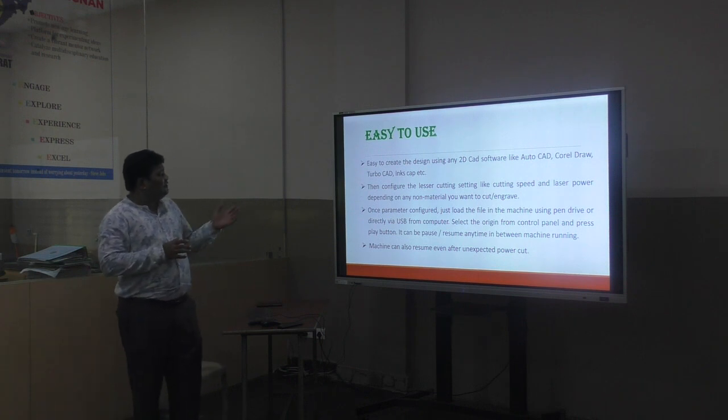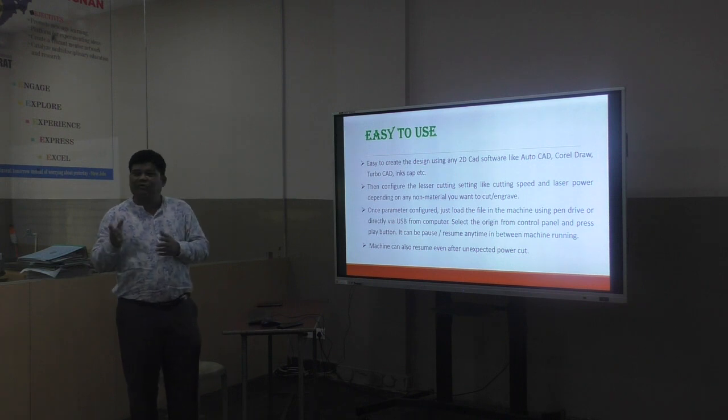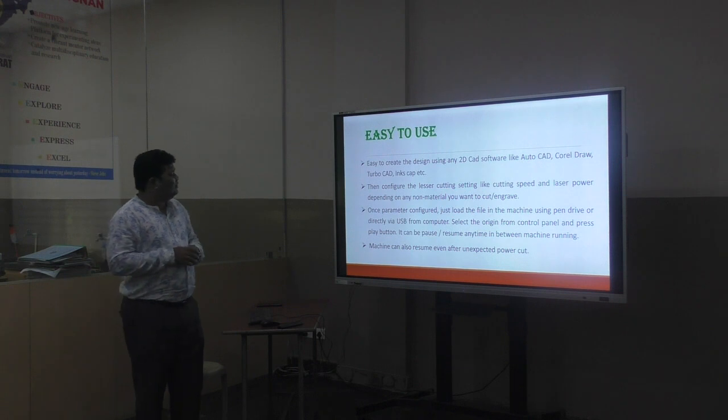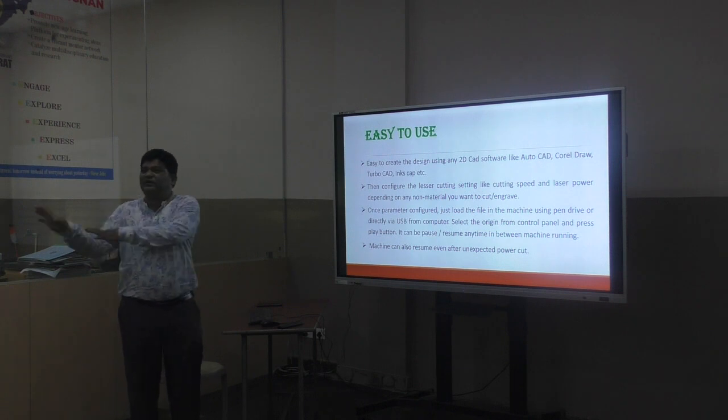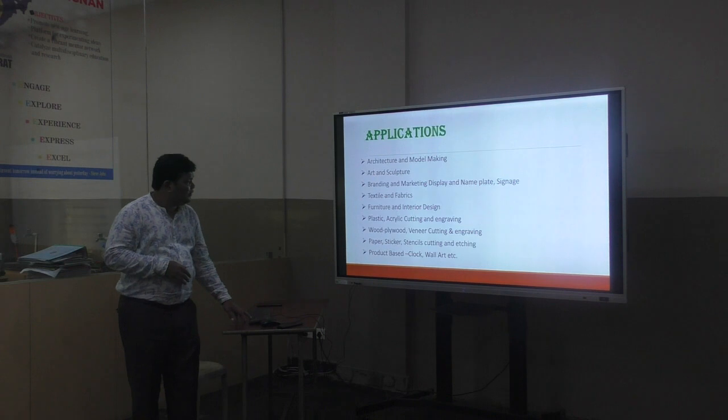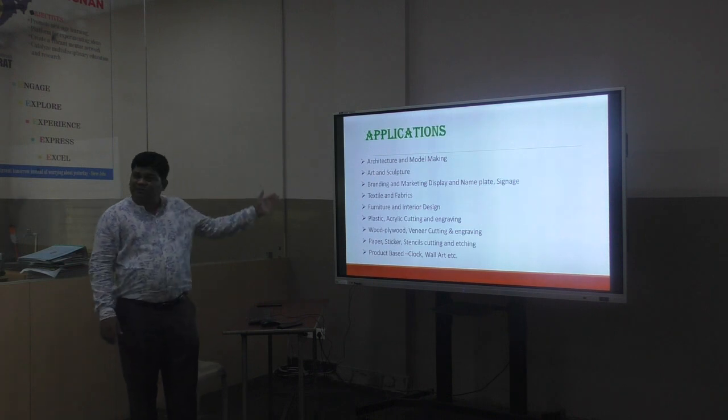Then once the parameters are configured, just load the file in the machine using a pen drive, whatever data you are already having in your system. Select the origin from the control panel and press the play button. We will practice that there. The machine can also resume even after it is shut down in between. So these are very important things.